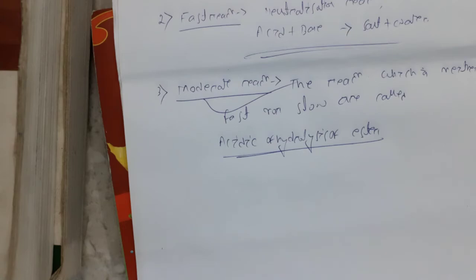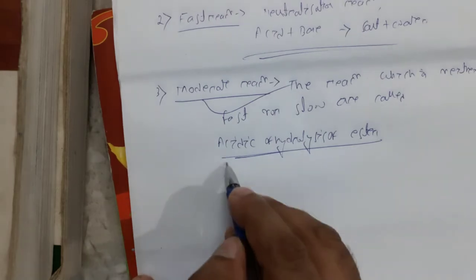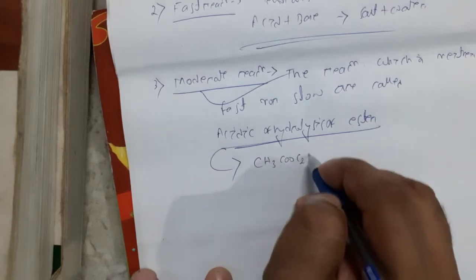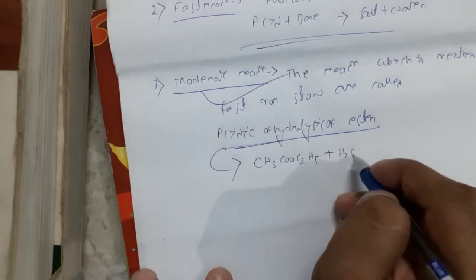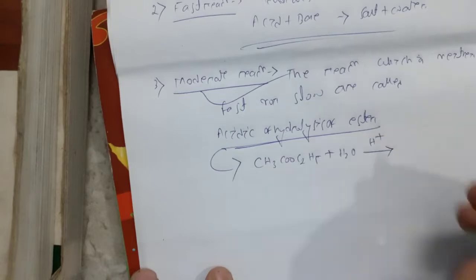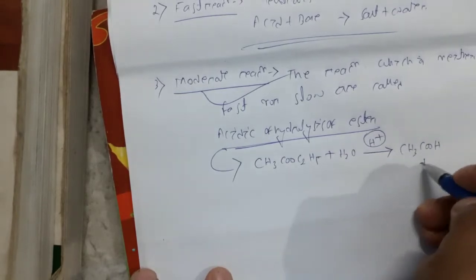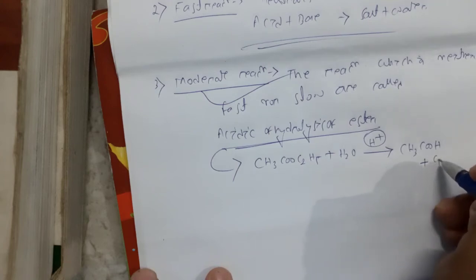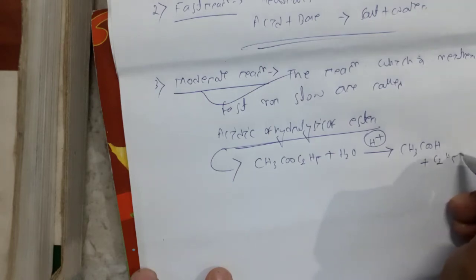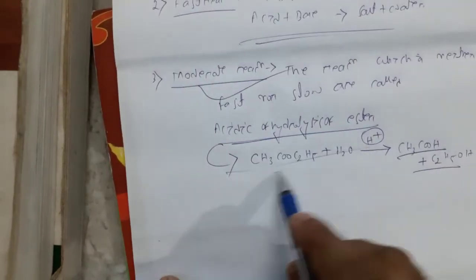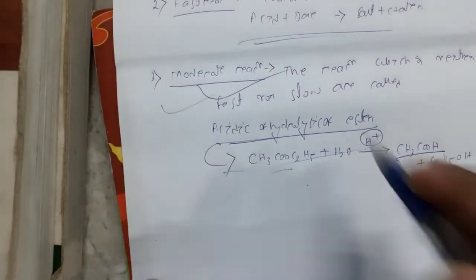Let us consider the reaction CH3COOC2H5 plus water in presence of acidic medium. It can give acid plus alcohol. This reaction is neither fast nor slow, so this is a moderate reaction.